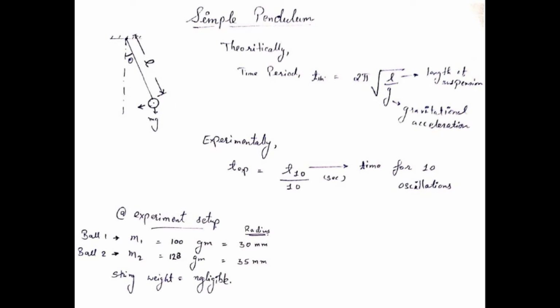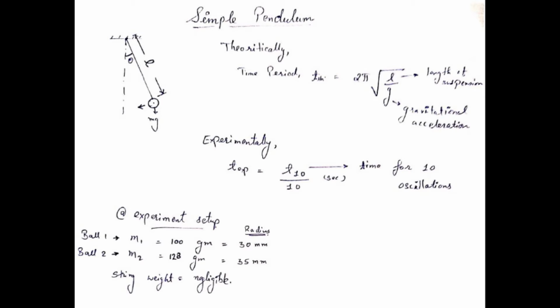If you draw a line diagram of the pendulum and put on the forces, that is Fx, the restoring force which acts along the direction of motion, and mg, which is the weight of the body which acts towards the gravitational center. So now we can quickly balance the terms on both sides, and we can derive the equation for time period. The equation for time period of a simple pendulum is T = 2π√(L/g), where L is the length of suspension and g is gravitational acceleration.